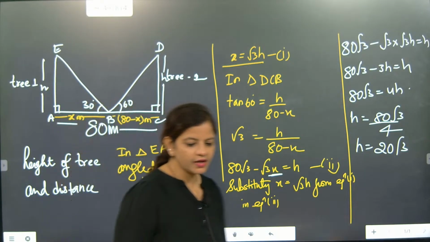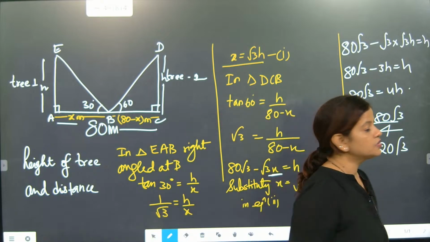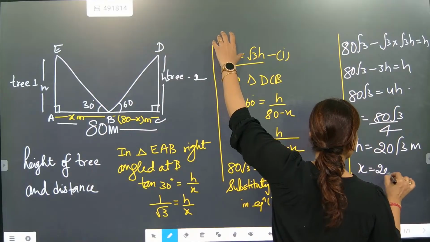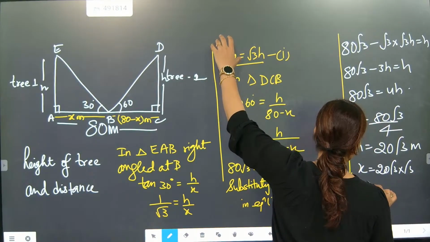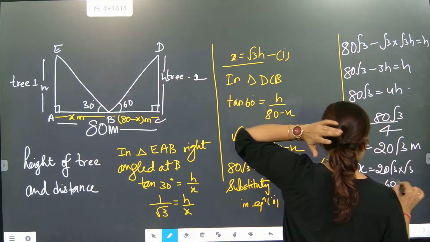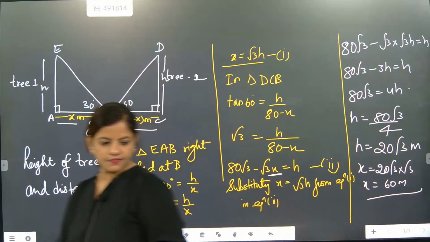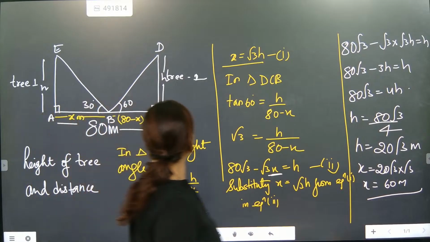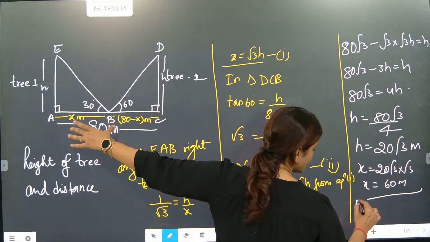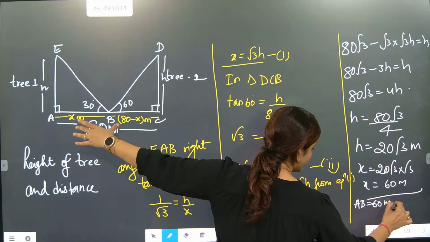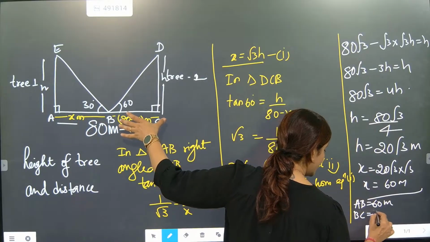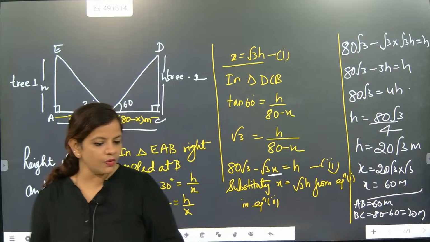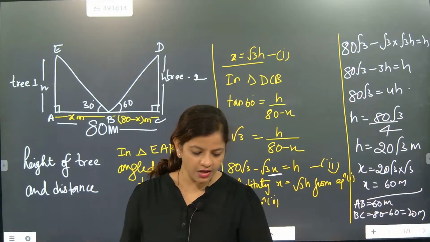Height came. Now clear? So height is this much. Now what is x? X is equal to 20 root 3 into root 3. X is equal to 3 into 20, 60 meter distance. That's it. One distance will be 60, another distance will be 20. So what will be AB? AB is equal to 60 meter. BC will be 80 minus 60, that is 20 meter. I hope everybody understood. Clear? Done?